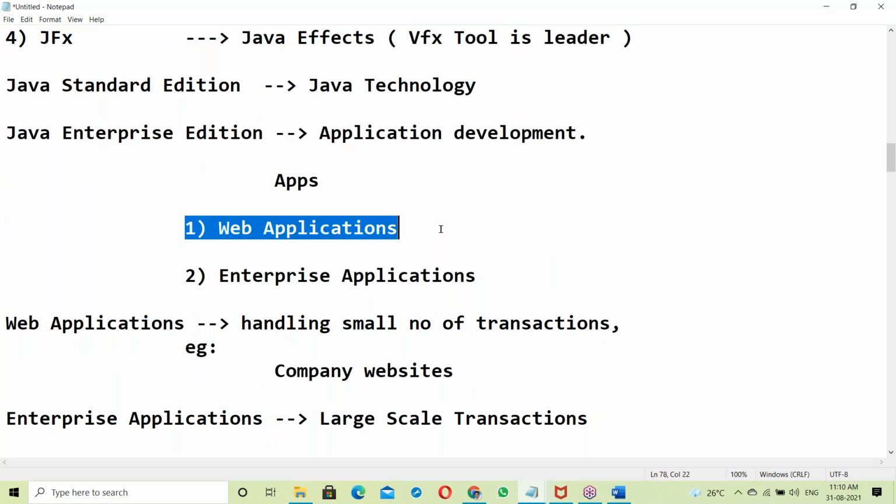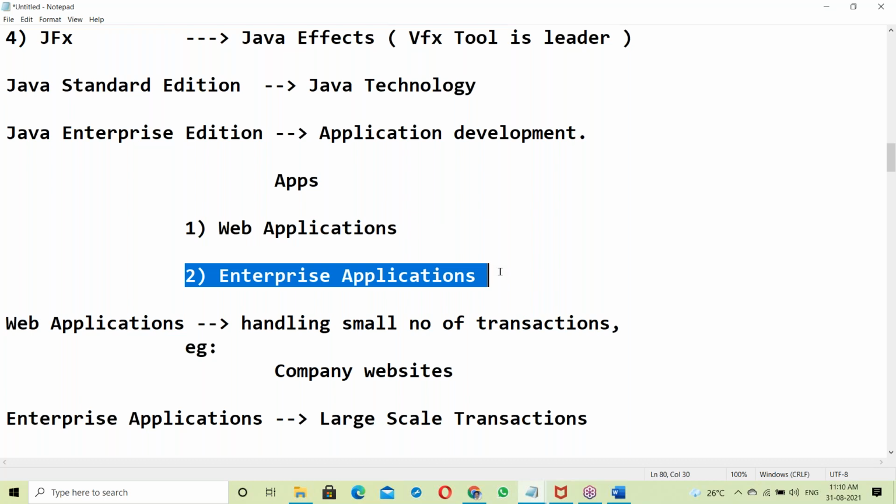Web applications can be developed using other technologies also, like Python frameworks such as Django and Flask. Even the .NET framework you can use. But when it comes to enterprise applications, only Java, one and only Java. Others do not fit in this area.